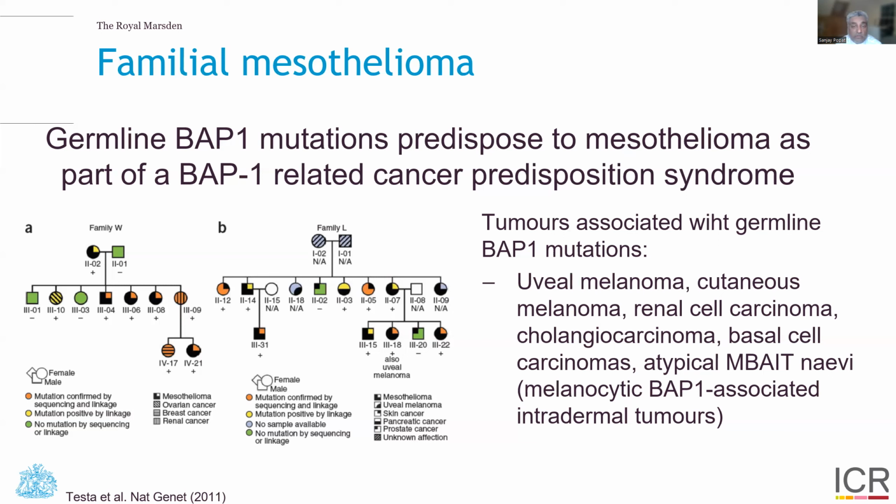And indeed, with further work, we know that there are a number of tumors associated with germline BAP1 mutations, specifically uveal melanoma, cutaneous melanoma, renal cell carcinoma, potentially cholangiocarcinoma, basal cell carcinomas, but a very unusual type of atypical M-BAP nevi, melanocytic BAP1 associated intradermal tumors. So whenever we have patients with these types of nevi or these types of tumors, we need to be considering the family history and whether it's associated with a wider cancer predisposition syndrome, including pleural mesothelioma.